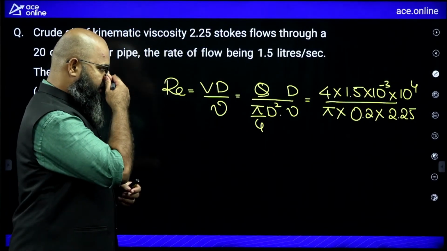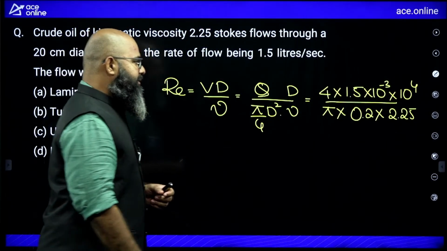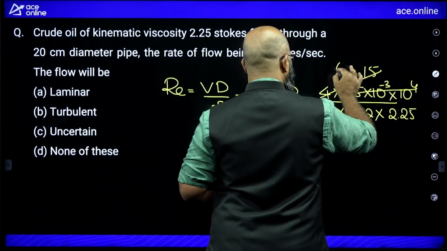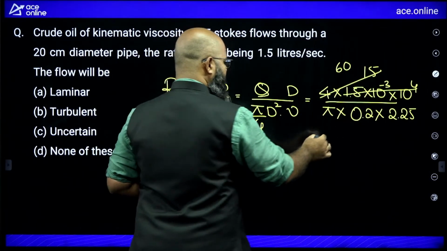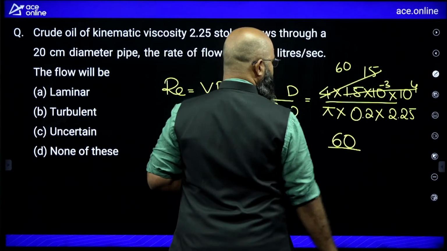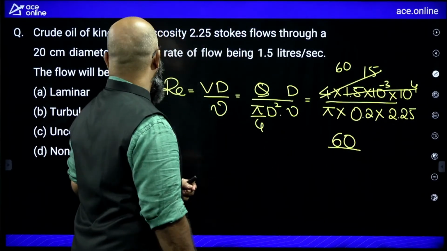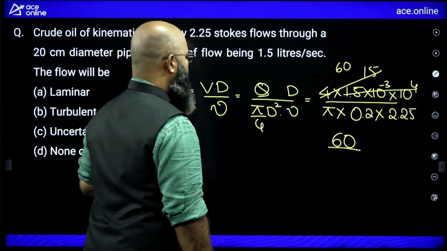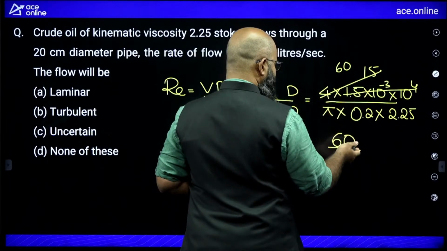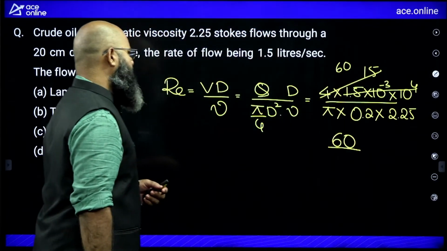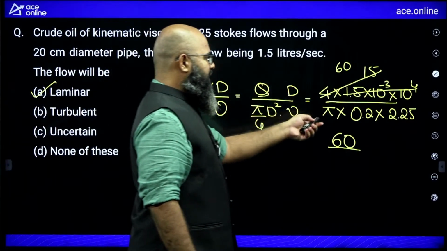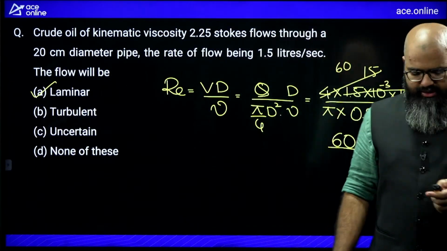This is the value we are having. So this entire thing will make it 15. 15 times 4 is equal to 60. So you have 60 divided by 2.25 into 0.2 pi, and this will be much less than 2000. So guaranteed it is less than 2000. We can say it is laminar only. Without calculation, you can say it will be less than 2000. It should be laminar.